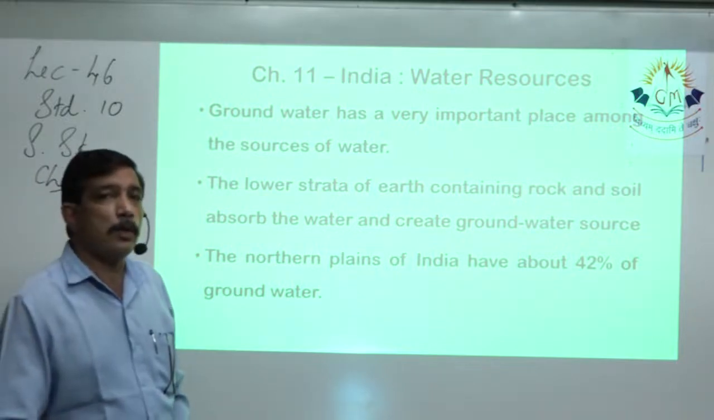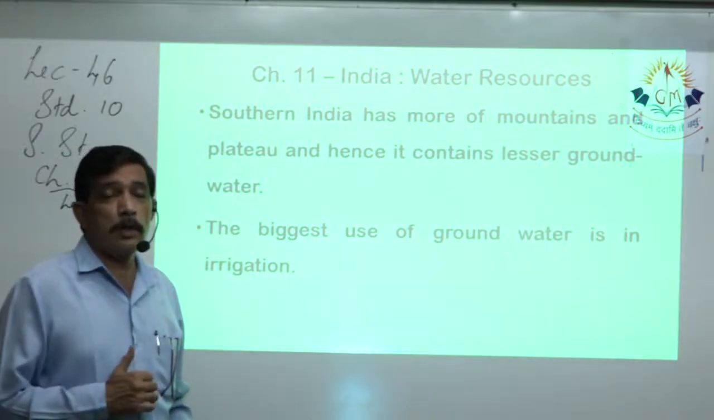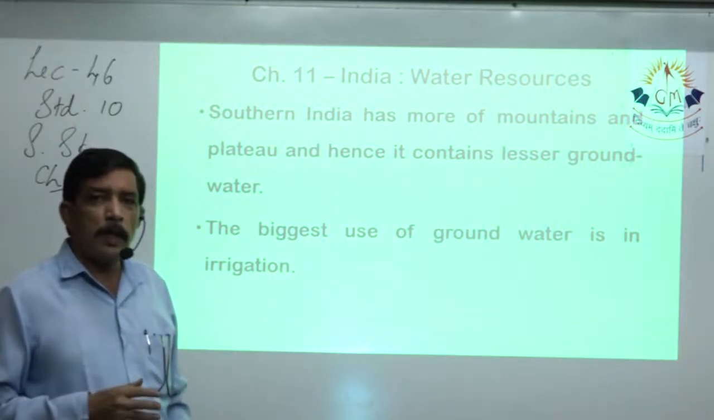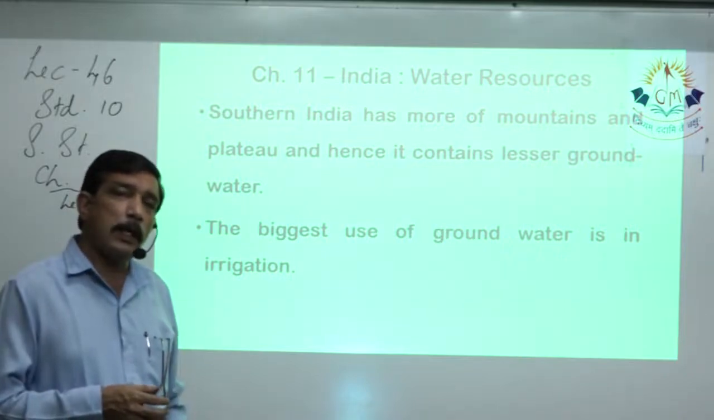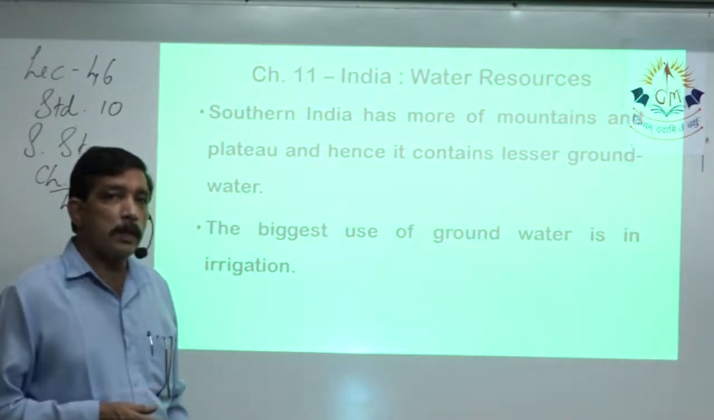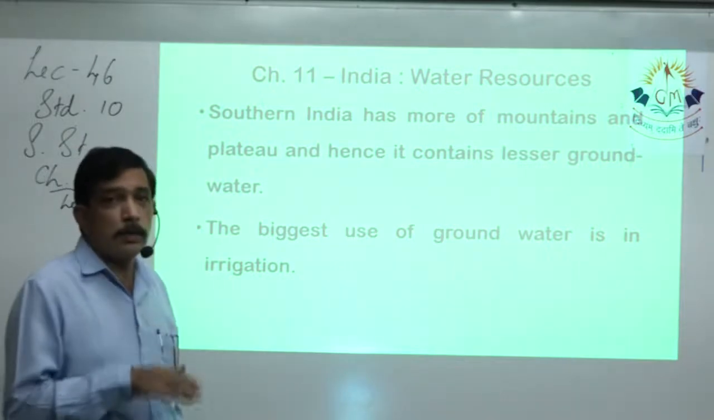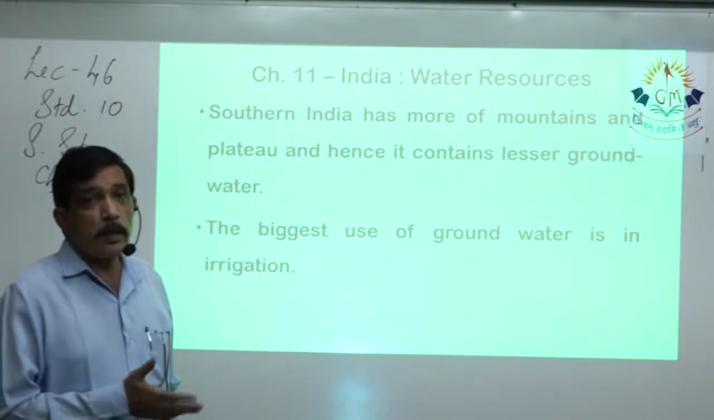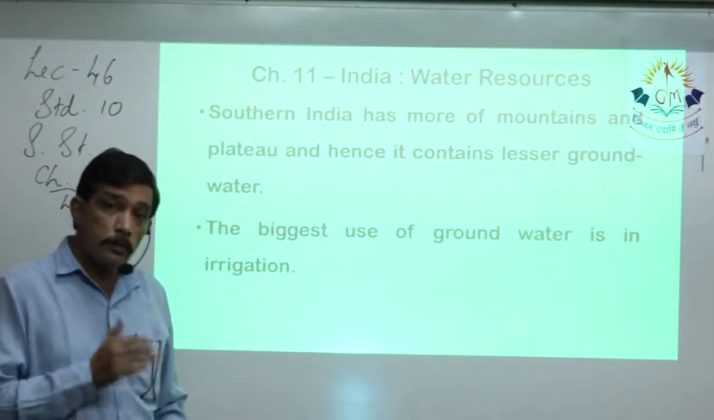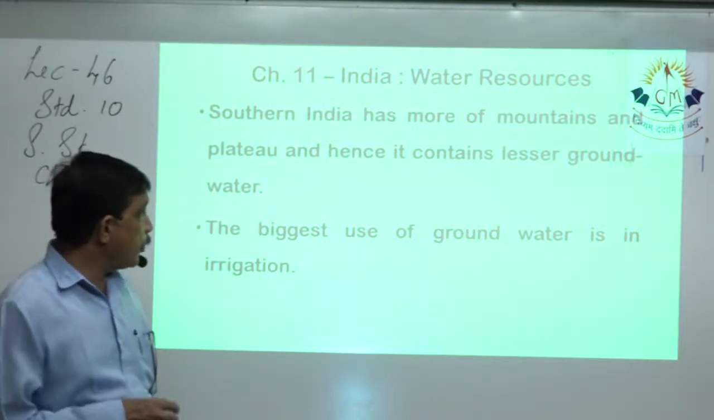In northern India, at least 42% of groundwater is used. In southern India, very little groundwater is used, because they use lots of surface water, plus they have heavy rain. So time and again they replenish their ponds, and thus they have water for irrigation and drinking purposes, because lots of rain is there. So storage of water is also there, and they have lots of water. So they have less usage, plus because it's a mountainous terrain and it's a plateau, there are rocky surfaces below the ground, and that does not allow water to store in huge quantity.